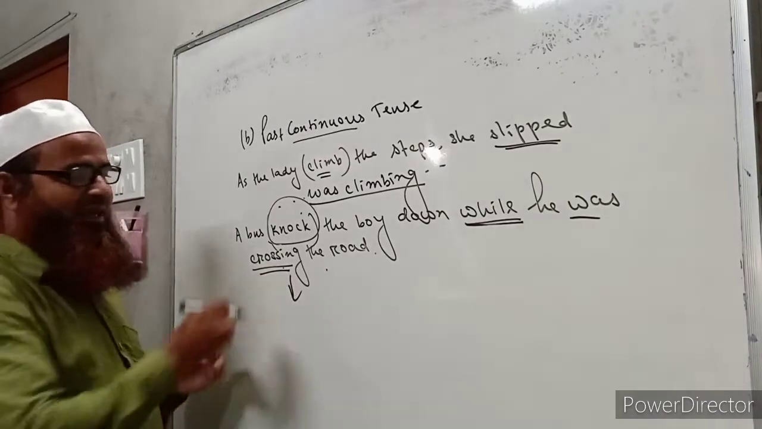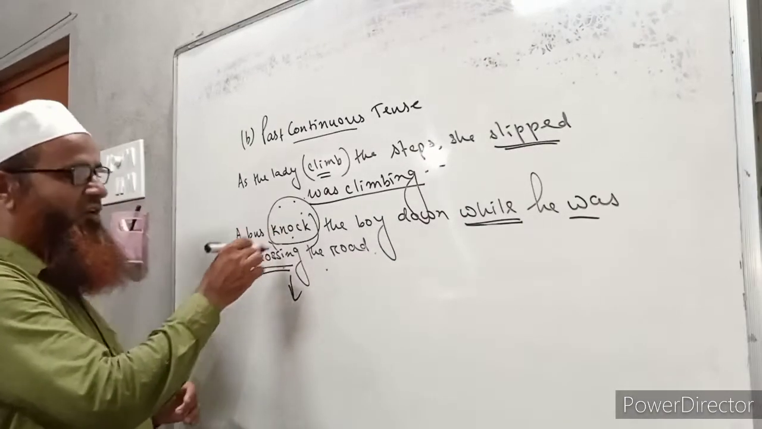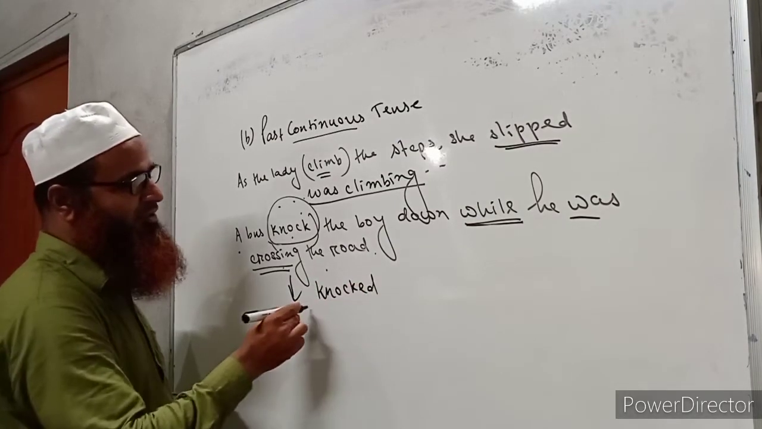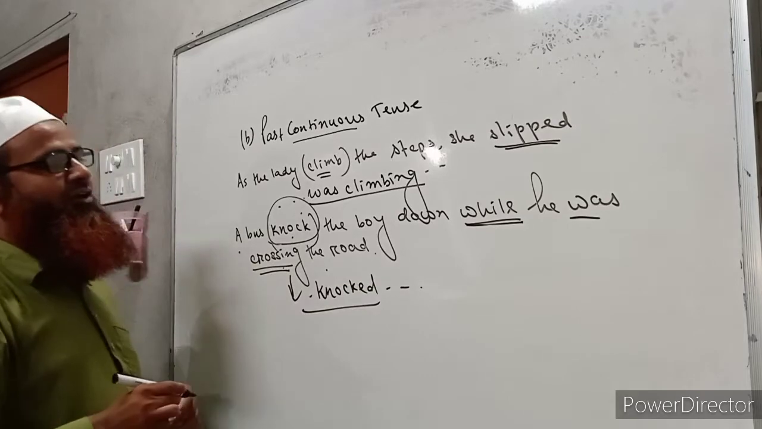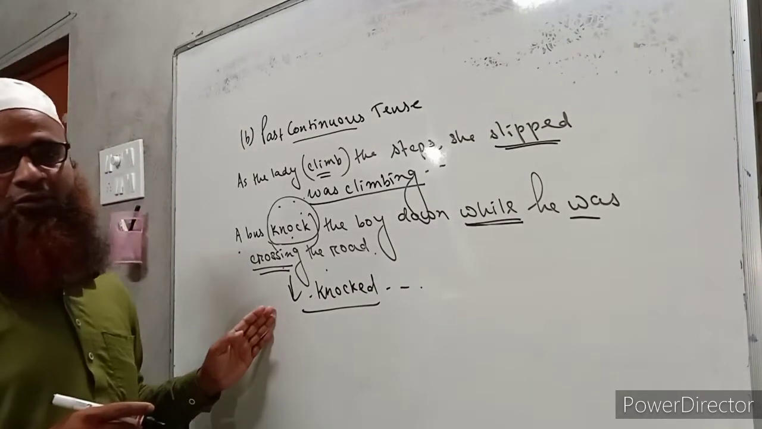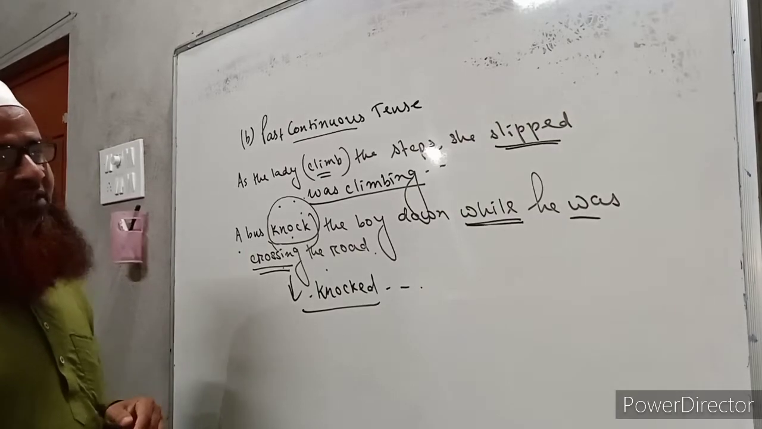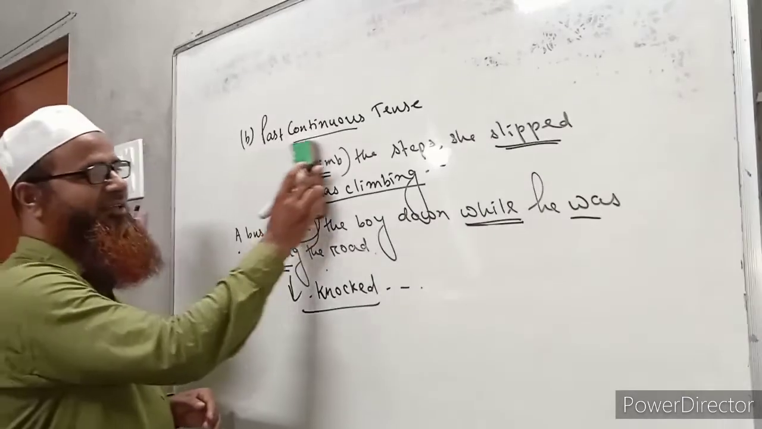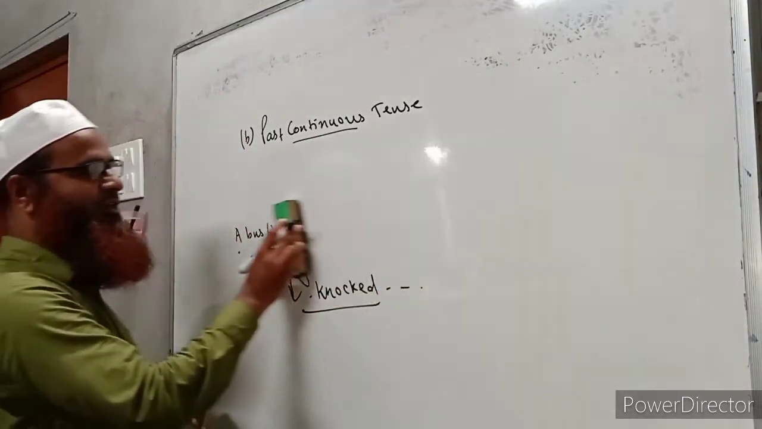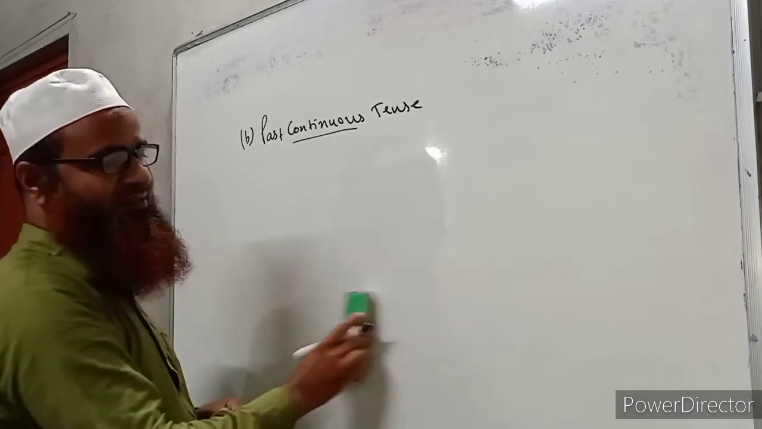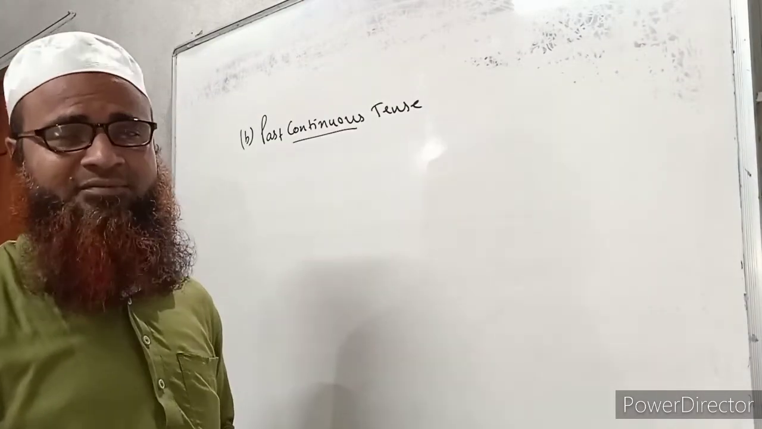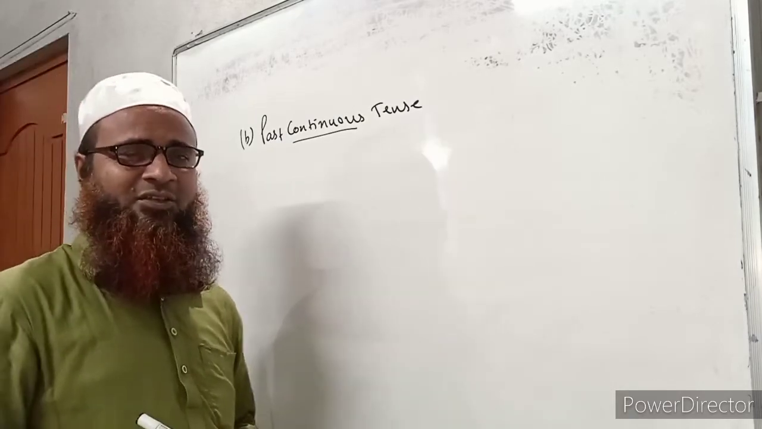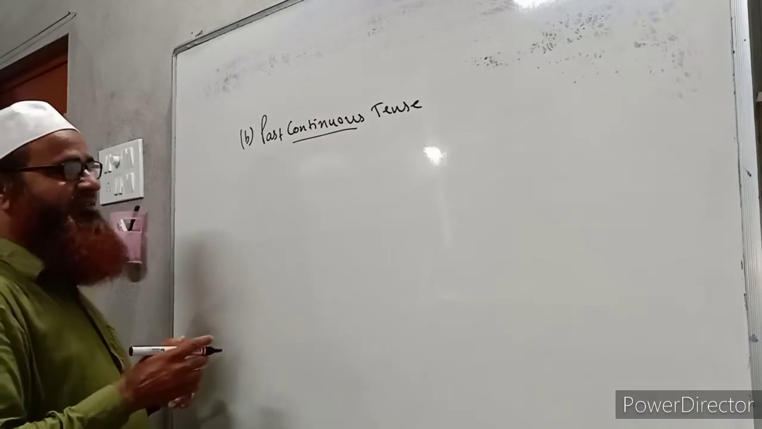So past indefinite means subject plus main verb in past form. Okay, a bus knocked the boy down. A bus knocked the boy down while he was crossing the road. That means at the time of crossing the road by the boy, a bus knocked him down. So this is very simple but very important to know the use of past continuous tense, because this tense sometimes or most of the times comes together with the past indefinite tense. So we may mention some other example like this.